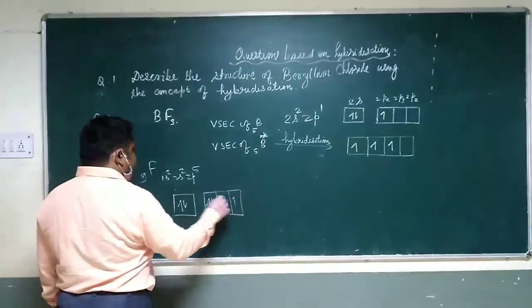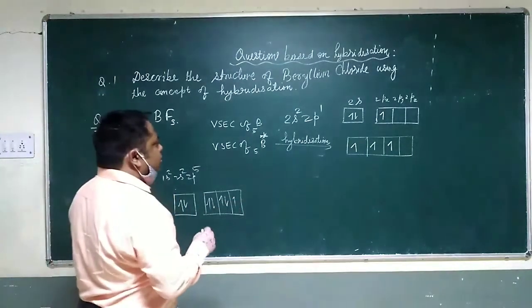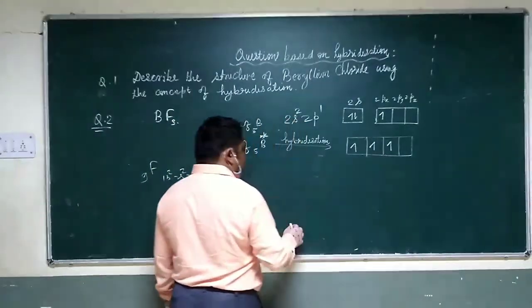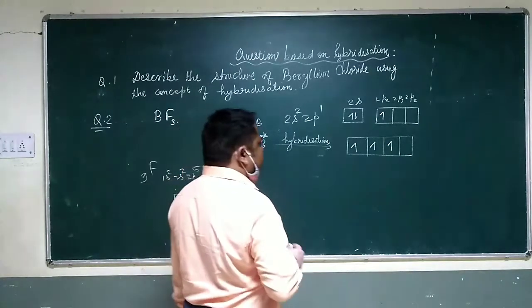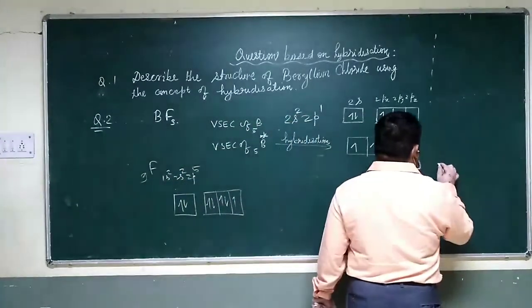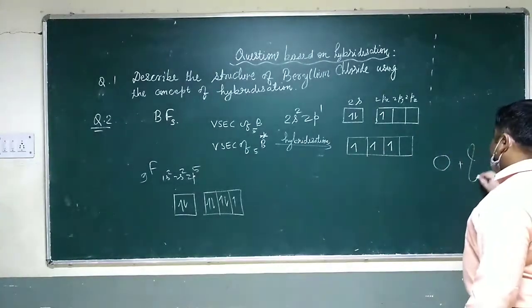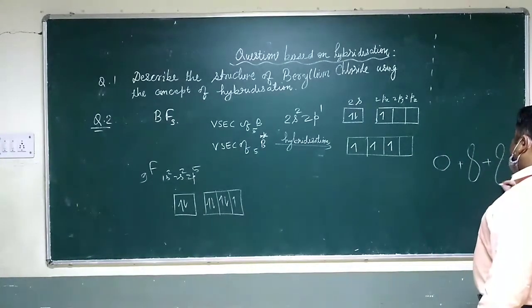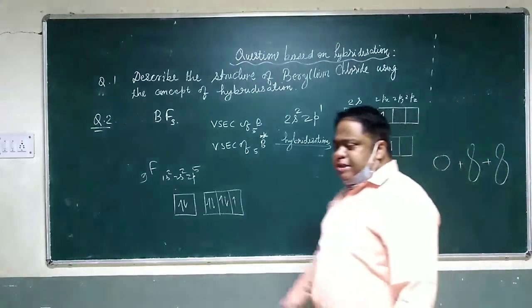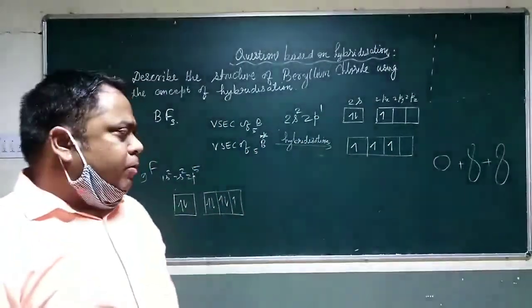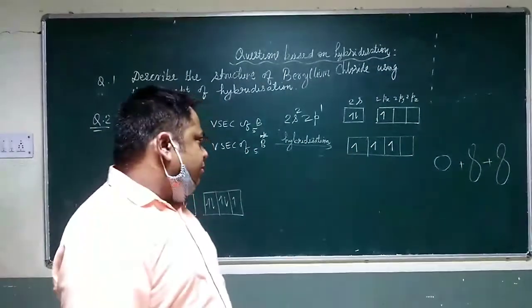So this s orbital now combines with these 2 p orbitals. Now if I say sp2, yesterday you might have taken one spherical orbital, then one dumbbell-shaped orbital, another dumbbell-shaped orbital. So if there are 3 points in space and they are not collinear, what shape will they form? They will form a triangle.